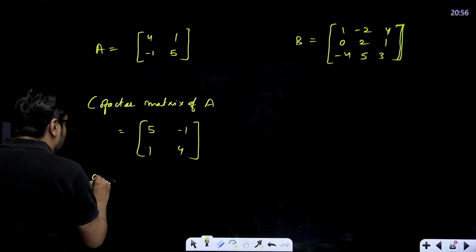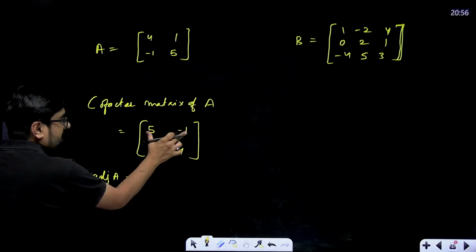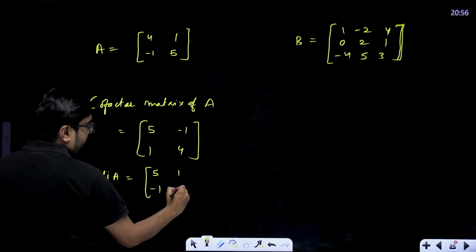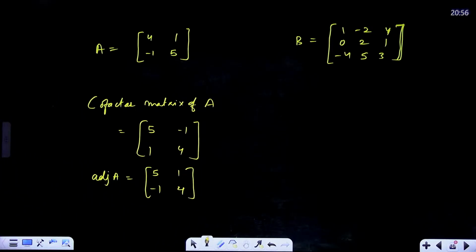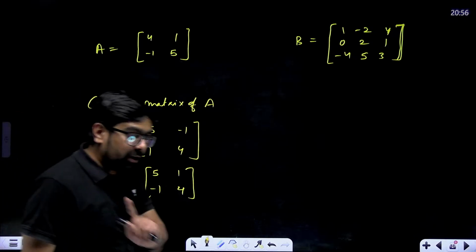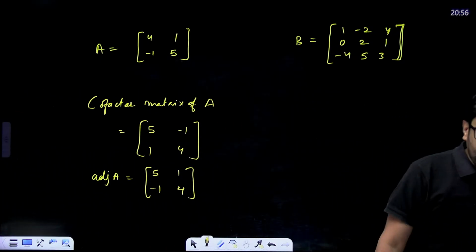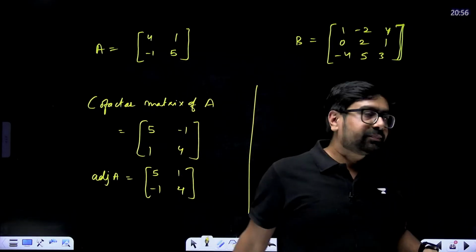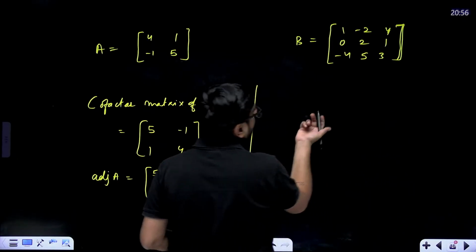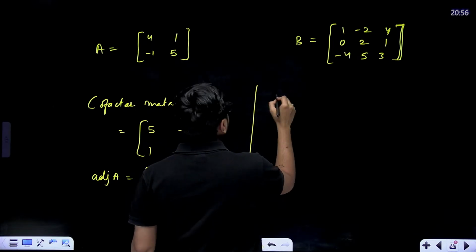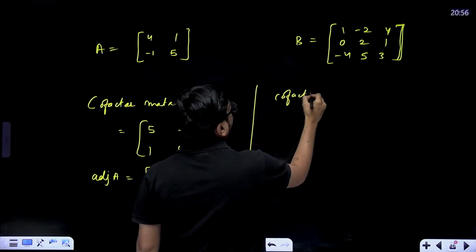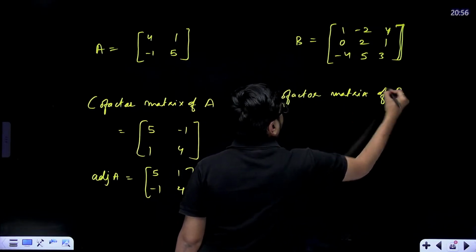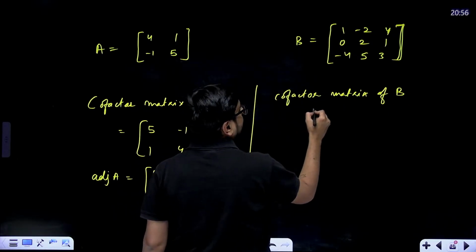And adjoint of A will be the transpose of this. That means 5 minus 1 and 1. This will be the adjoint of A. Adjoint of A is a matrix, not a determinant. Remember that. Okay. Adjoint of A will be this. Now, in case of 3 cross 3, all right, no problem. We know how to find the cofactors. Right. So, first we'll find the cofactor matrix of B.